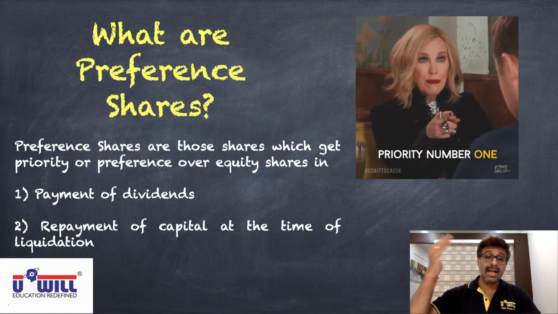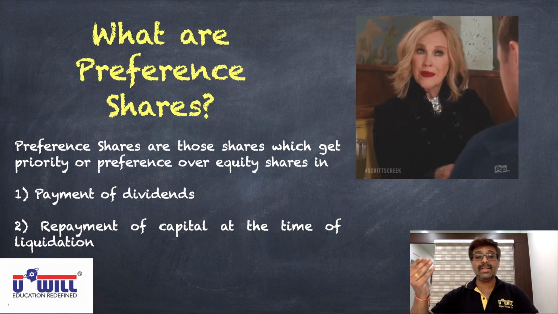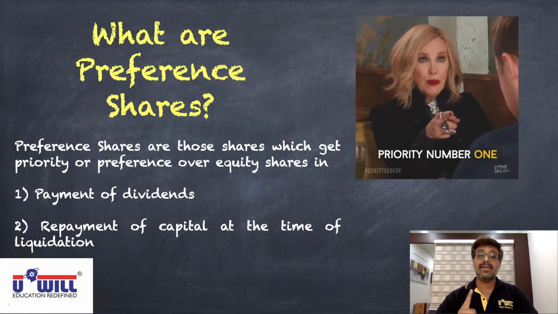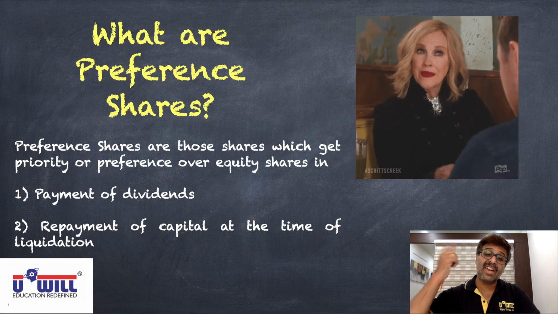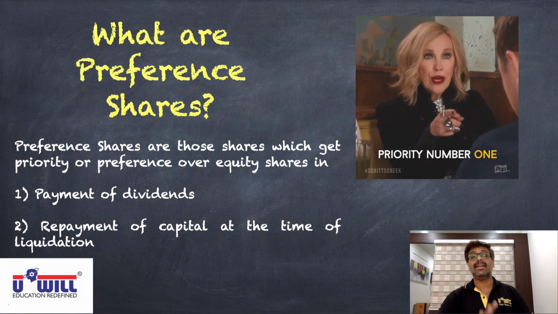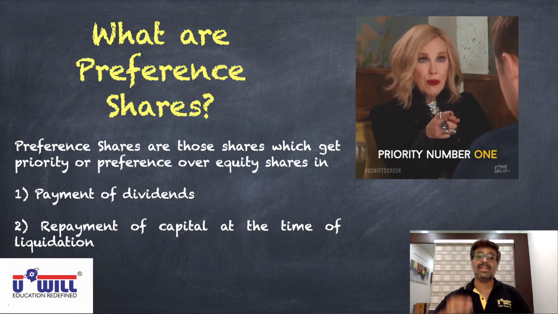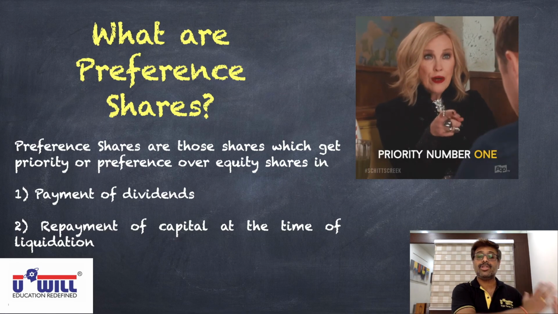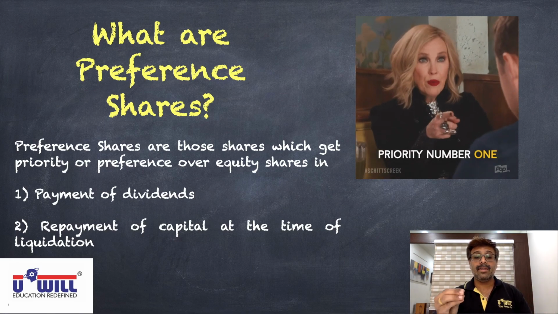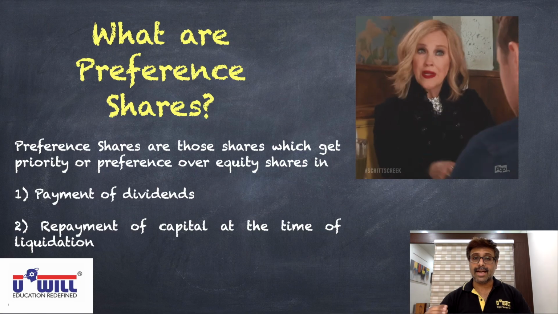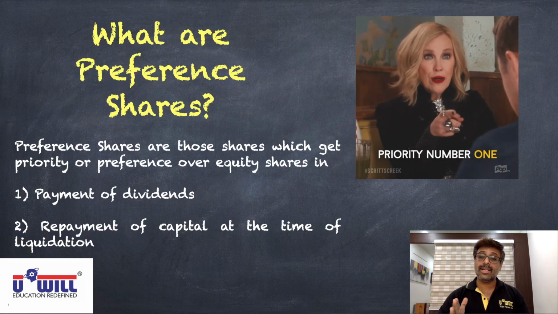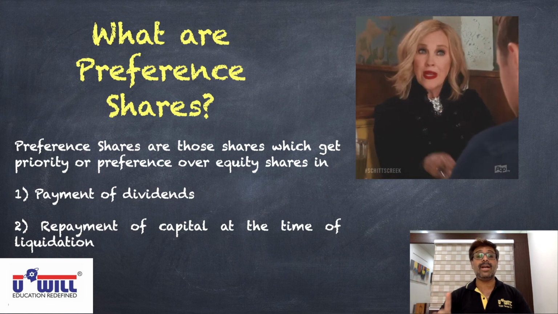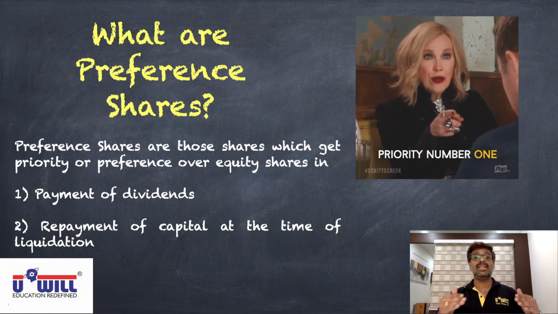Now after paying outsiders, when the turn of owners of the company comes, first the company will repay the capital and money to preference shareholders, and then whatever is left out, whether more or less, the entire remaining money will go to equity shareholders. So again, they get priority, preference in that. If the company goes into liquidation, preference shareholders will get the money before equity shareholders. So these are preference shares.